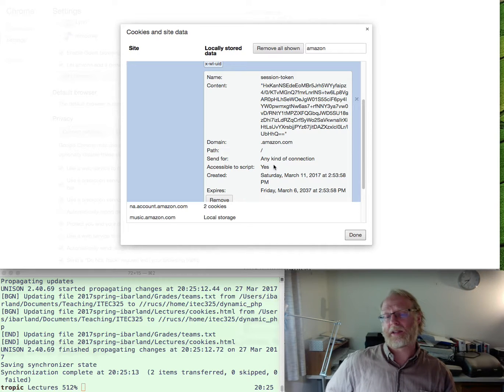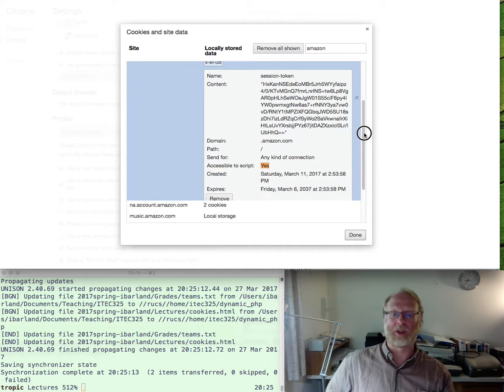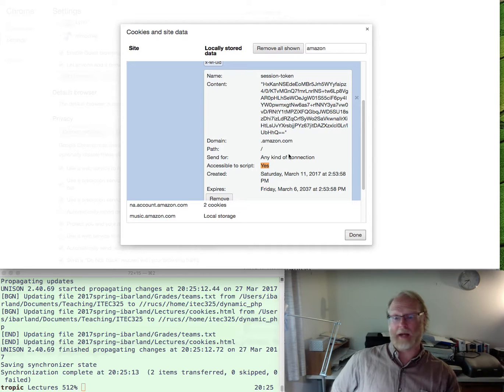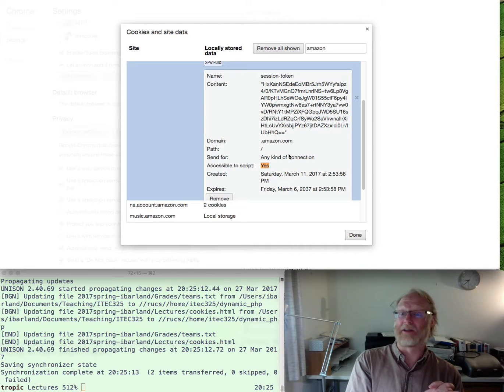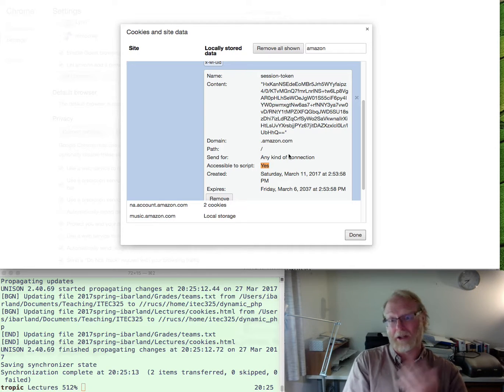Okay. Accessible to script. Can JavaScript access this, so can a JavaScript within the page ask for the cookies for this cookie? Or, put it this way, if a JavaScript within a page asks for all the cookies, will this cookie be selected, so be given to the JavaScript? You wall that off so that you can say, yeah, I don't have any JavaScript that relies on that. I don't want attackers' pages to get in there and do some cross-site scripting or something like that. I don't want somebody else's JavaScript to have access to this, so I solve that by not letting any JavaScript have access to this. Of course, it's up to Chrome, the browser, to enforce that, but okay.